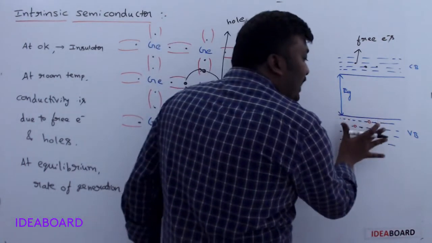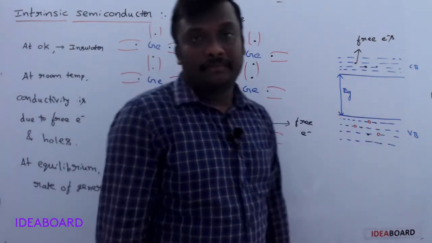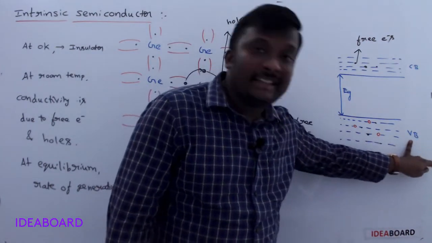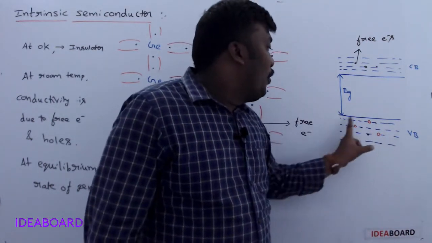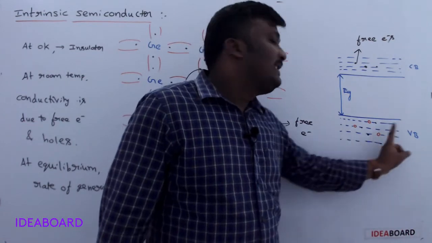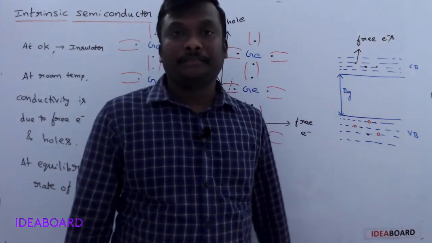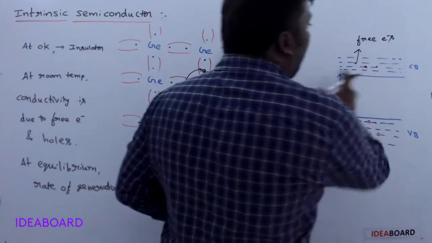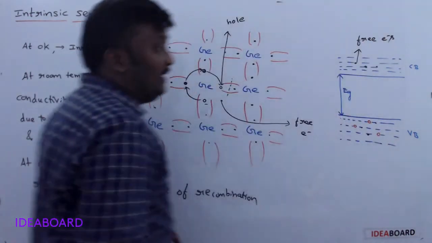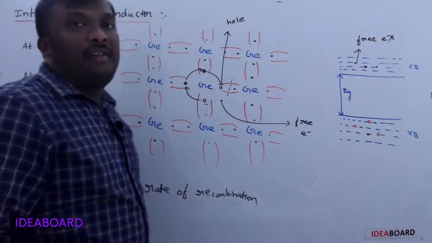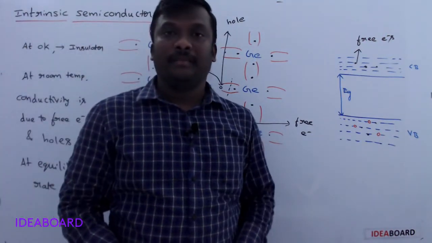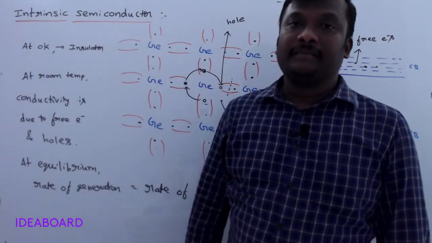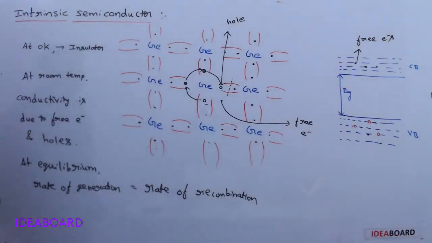Please keep in mind, holes are only present in the valency band, and the motion of the holes creates the hole current. Clear? So this is related to the band theory and this is related to the free electron theory. So this is about the intrinsic semiconductor. Please note it down.